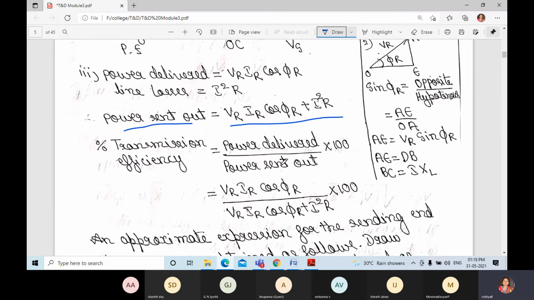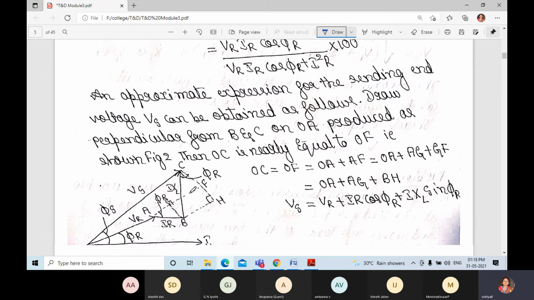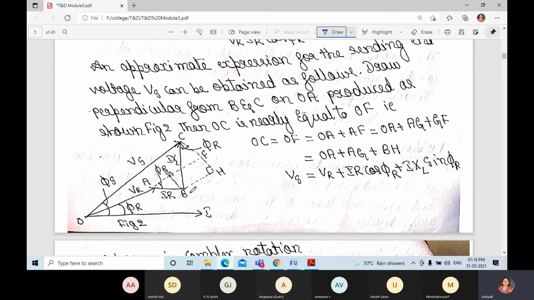Power delivered divided by power sent out is equal to VR IR cos phi R divided by VR IR cos phi R plus losses, that is I square R, into 100. An approximate expression for the sending end voltage Vs can be obtained as follows. We have drawn a perpendicular from B and C, and OA produced as shown in the figure. If you observe the figure, you will understand this one.